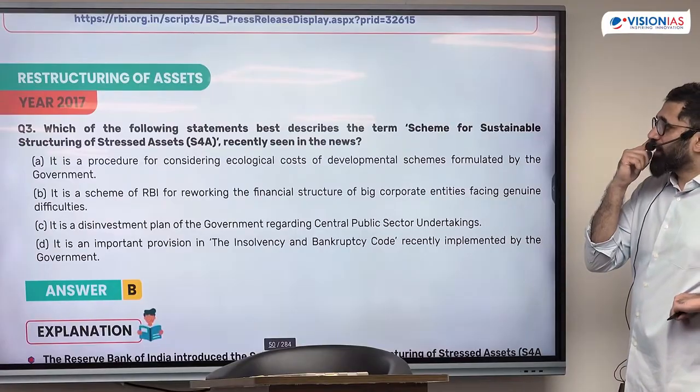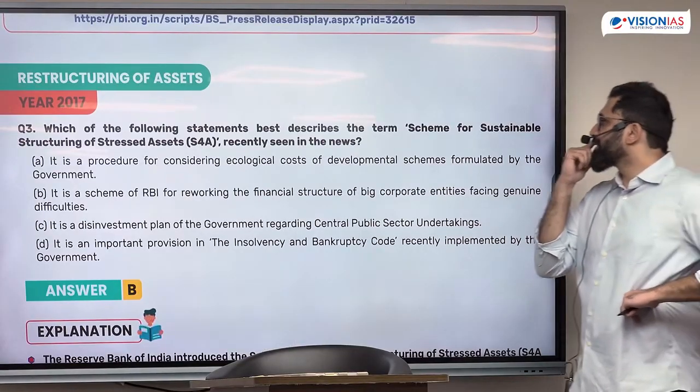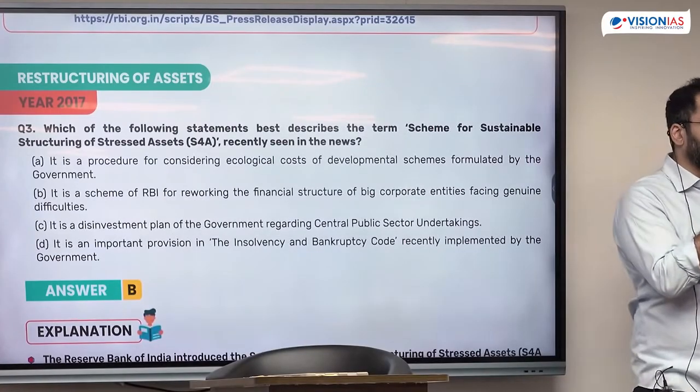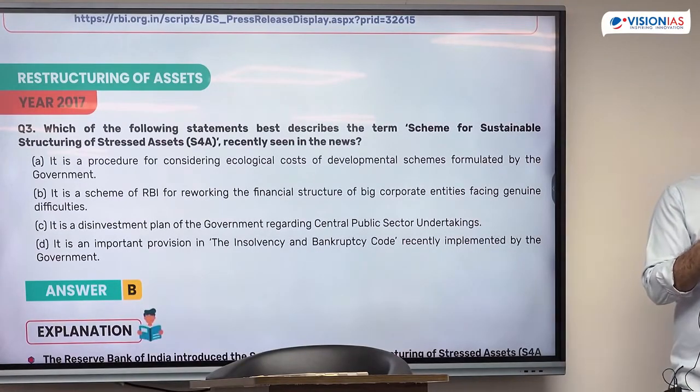Which of the following statement best describes the term scheme for sustainable structuring of stressed asset? India had a problem of NPA. How do you solve the problem of NPA?